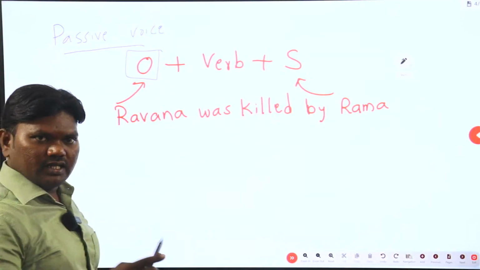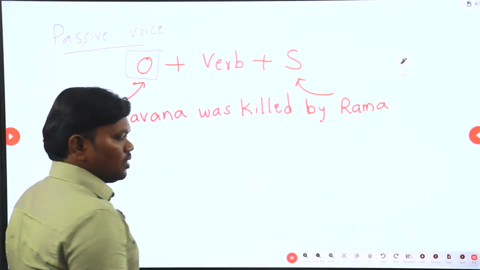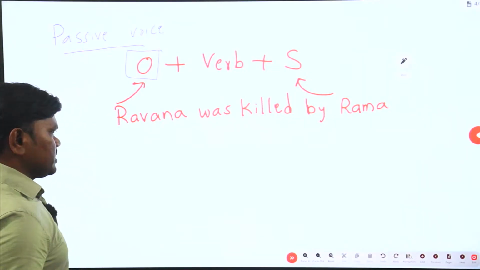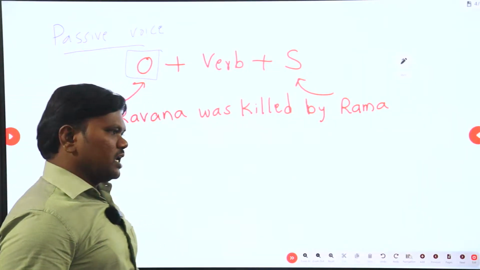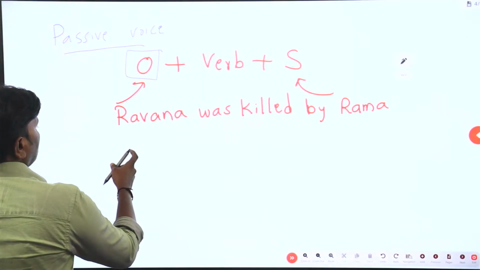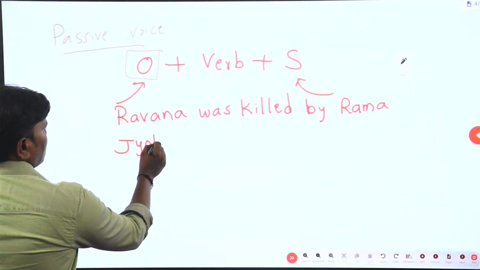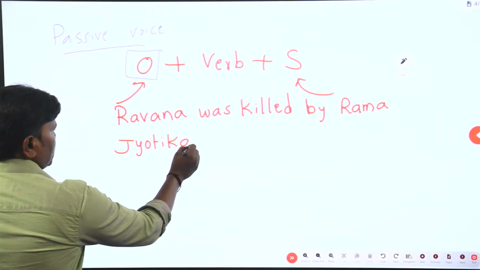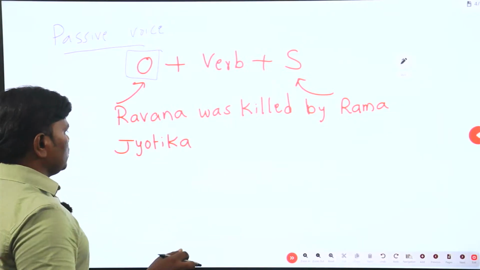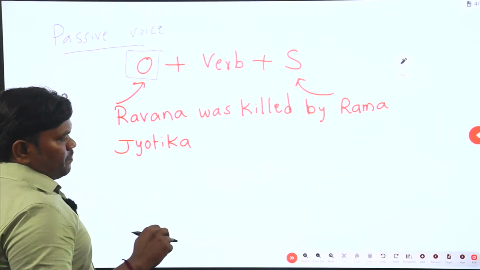Let me write the before-previous example also. What was that example? I said Surya loves Jyotika. Now, who loved whom? Jyotika received the love from Surya. So, loves I use there.